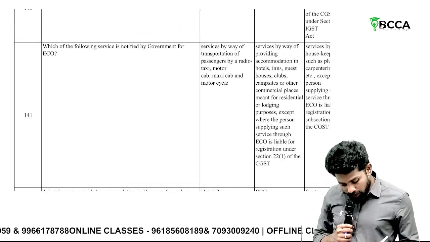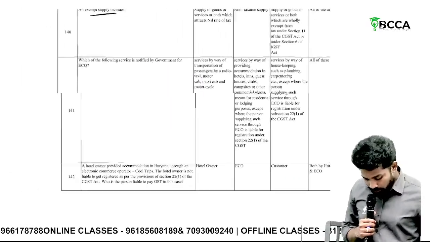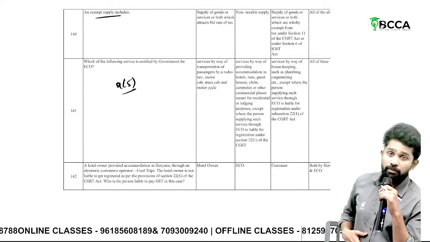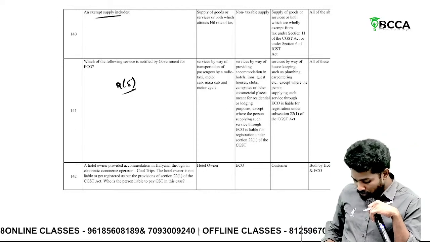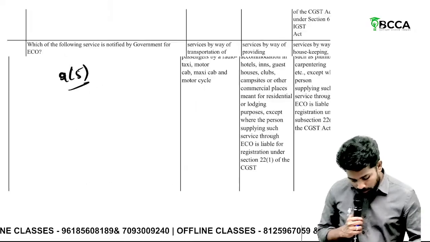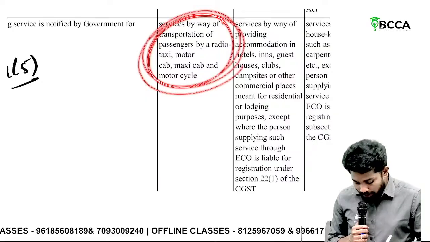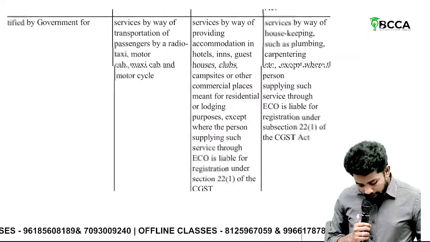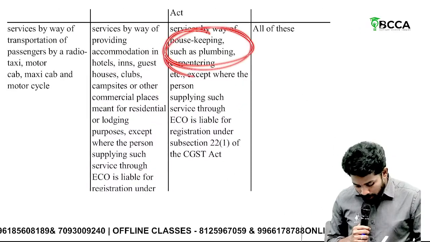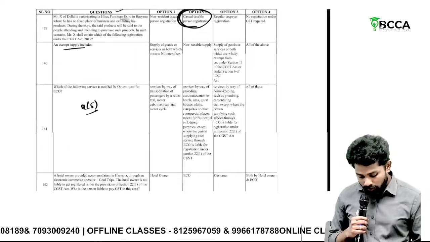Then, which of the following services is notified by the government for e-commerce operator? Sir, under Section 9(5), certain services are notified with respect to which the tax has to be paid by the e-commerce operator. What are those covered? Service by way of transportation of passengers by a radio taxi, covered under 9(5). Accommodation in hotels, covered by 9(5). Housekeeping such as plumbing, carpenting, covered under 9(5). So the answer is all of the above.